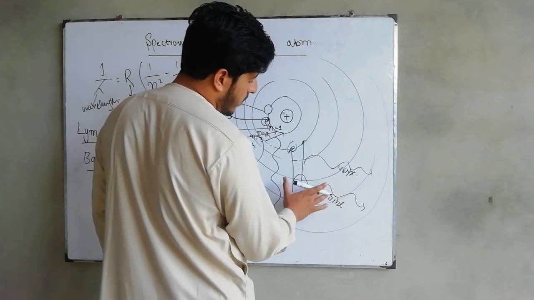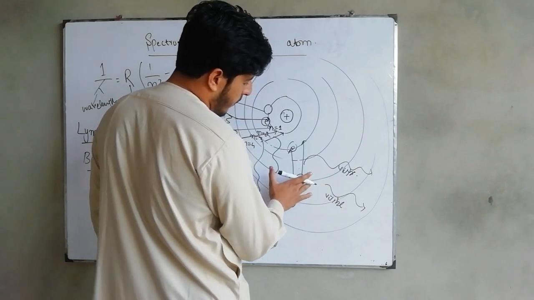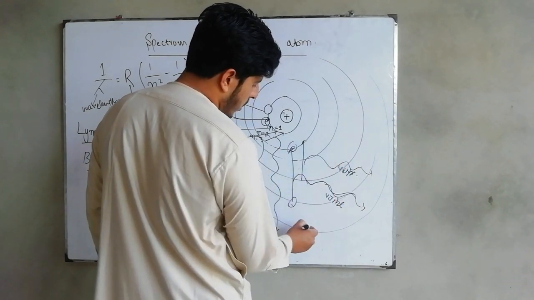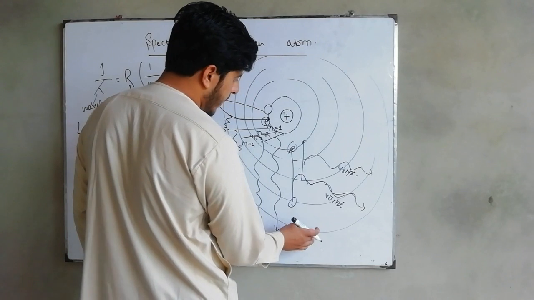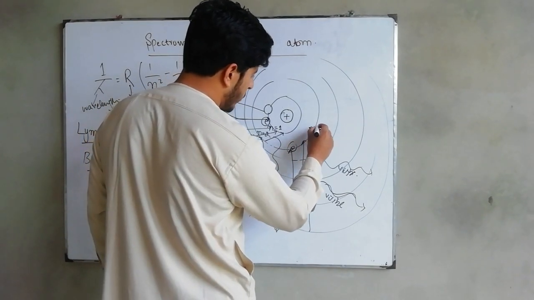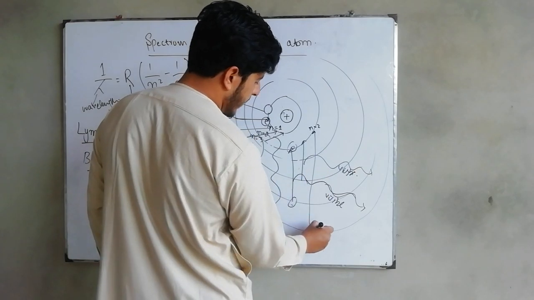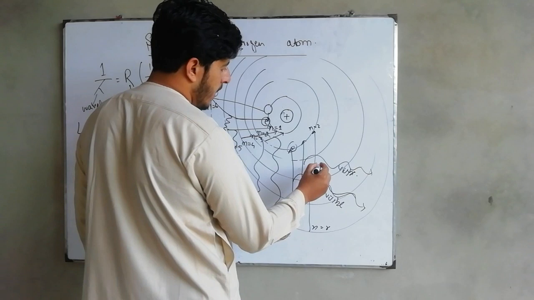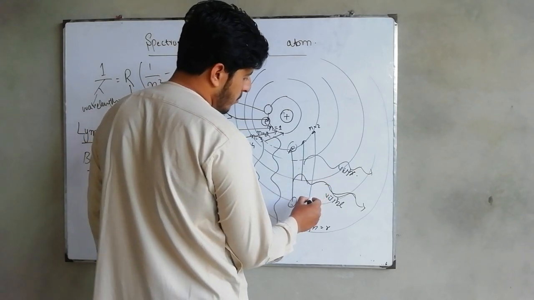Here you can say the wavelength of this will be smaller as compared to this one. From n is equal to 6 to n is equal to 2, this will result in light that has much more energy as compared to others.